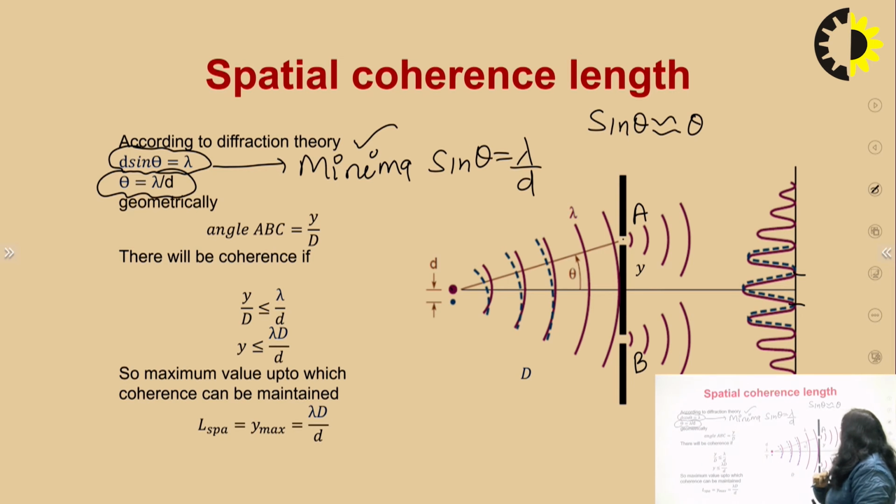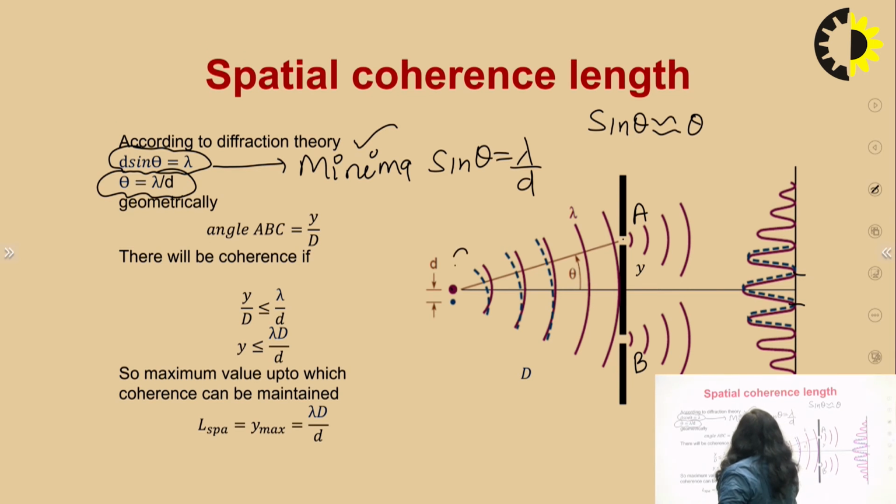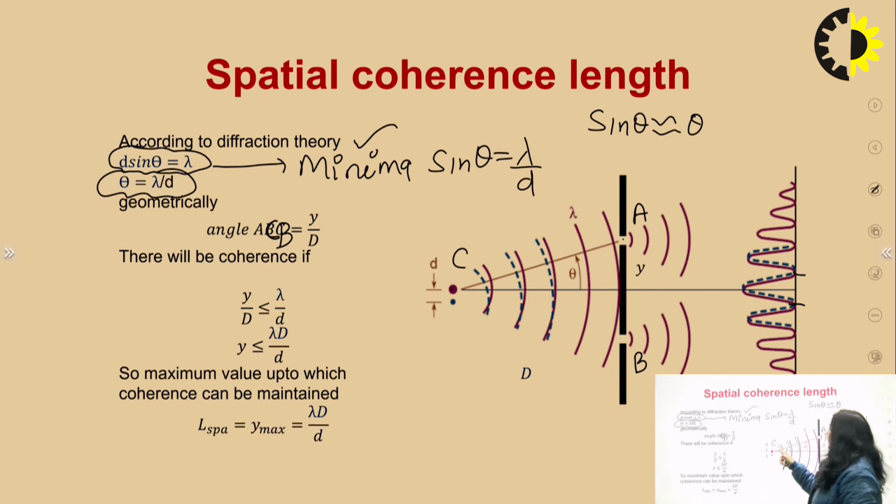And geometrically you can see this A, B and C. Let this point be A, this particular point is C and this one is B. So geometrically, this angle ACB can be written as arc upon radius.